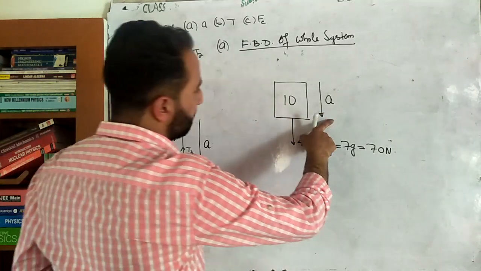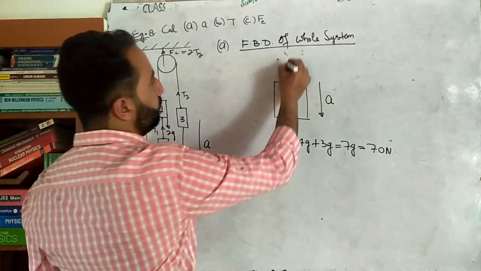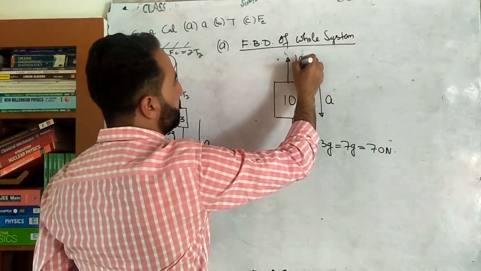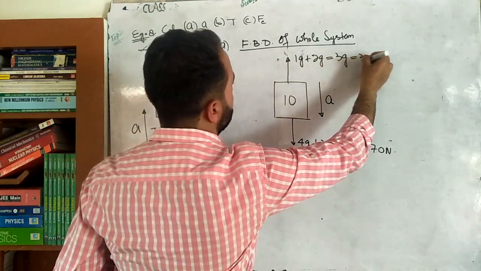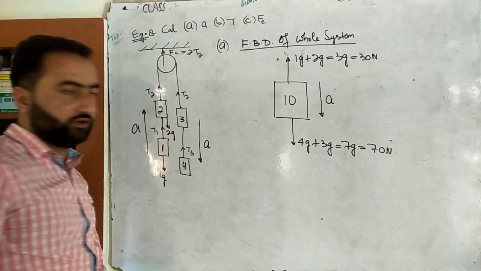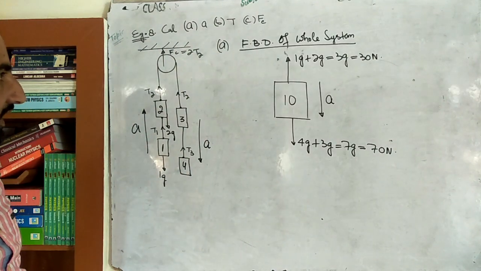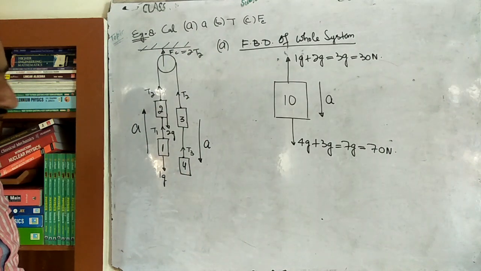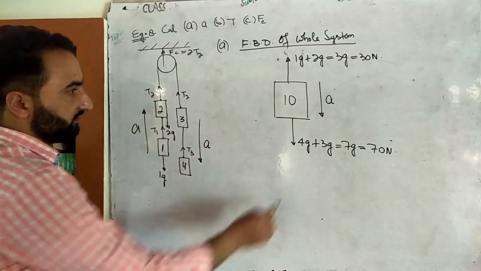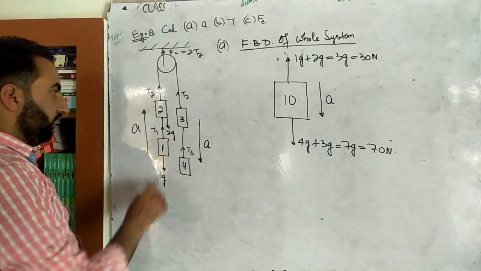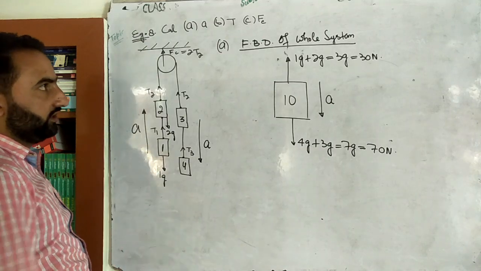Now you have assumed acceleration downwards, so 1g and 2g ought to be shown in the upward direction. 1g plus 2g is 3g, 30 newton. 4g, 3g are in the direction of acceleration, 1g, 2g opposite to A, upward.